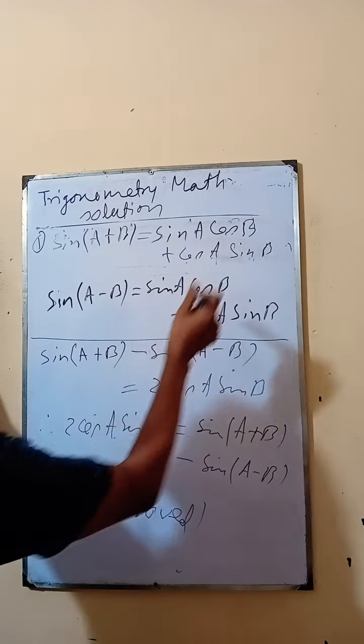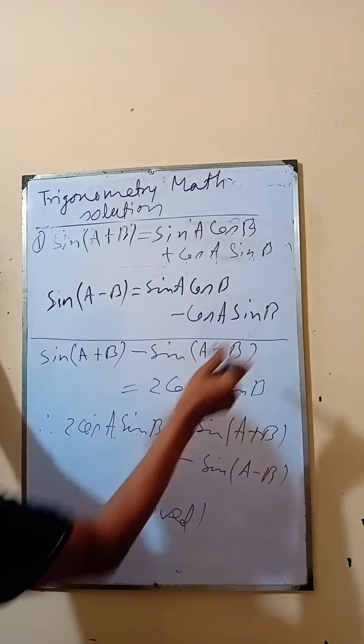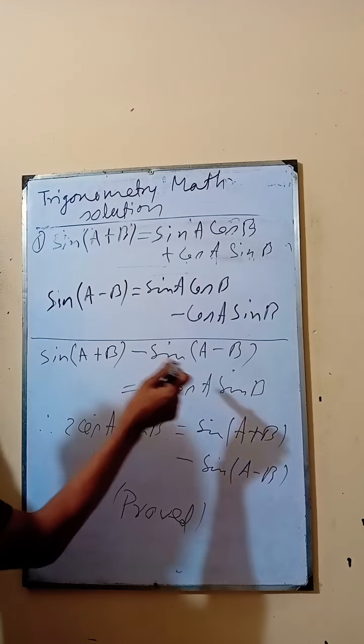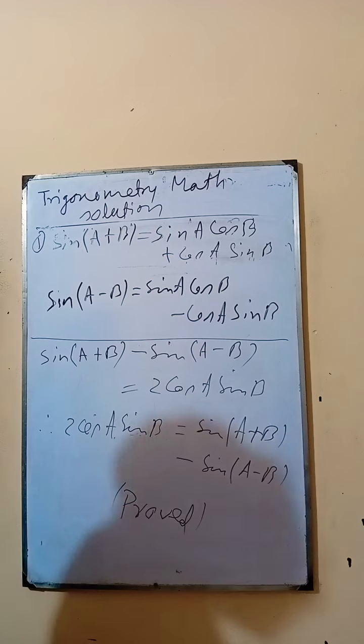sin(A+B) is sin A cos B plus cos A sin B, sin(A−B) is sin A cos B minus cos A sin B. sin(A+B) minus sin(A−B) is equal to 2 cos A sin B. So 2 cos A sin B is equal to sin(A+B) minus sin(A−B).